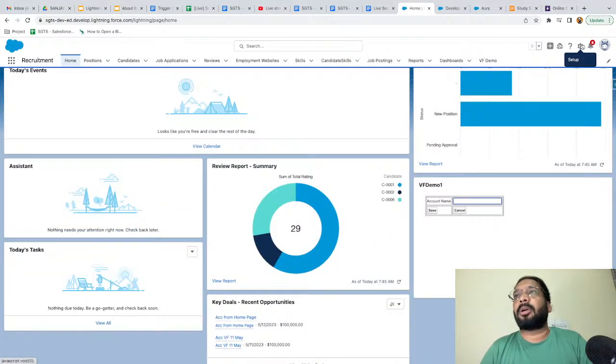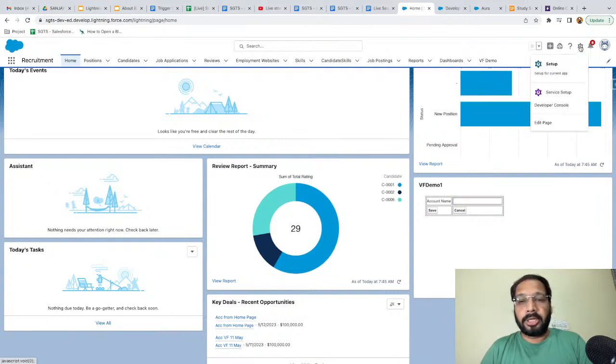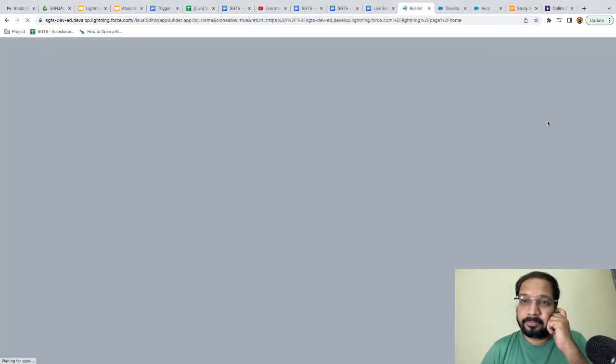now at the top right corner you can see we have a gear icon. What you need to do is click on this gear icon, and at the bottom you will find Edit Page. So just click on that.